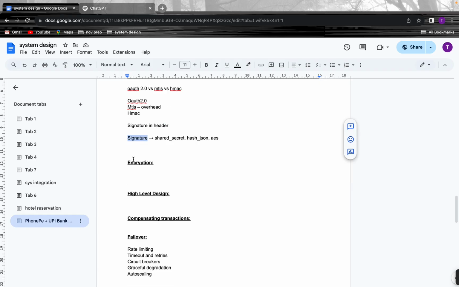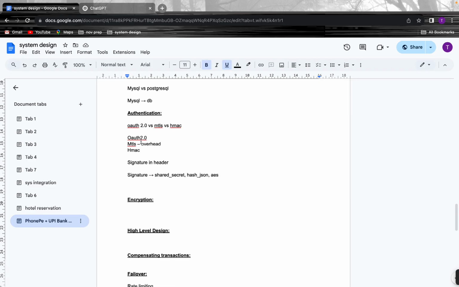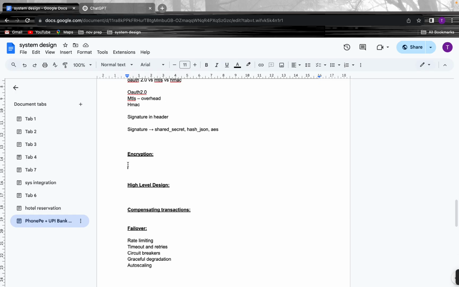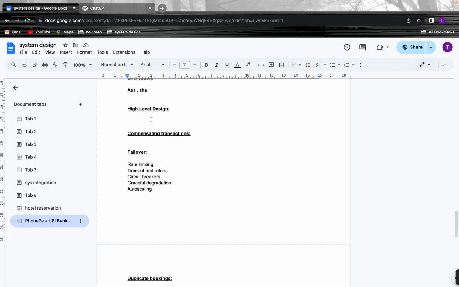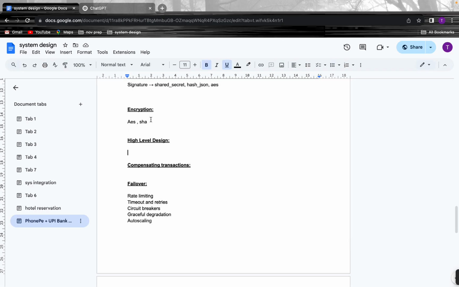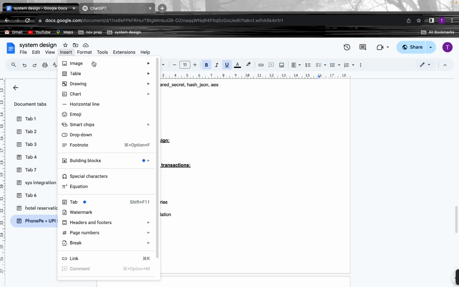Okay, as part of encryption, even the JSON payload, we can encrypt all the data using AES encryption, the Advanced Encryption Standard. We could use any encryption mechanism to encrypt it. Okay, now let's go with the high level design.